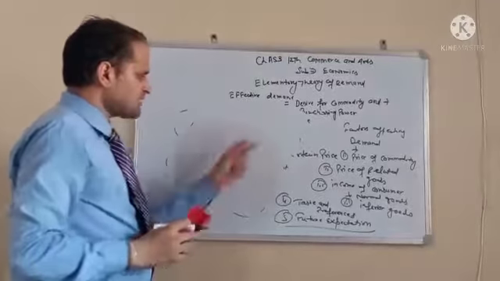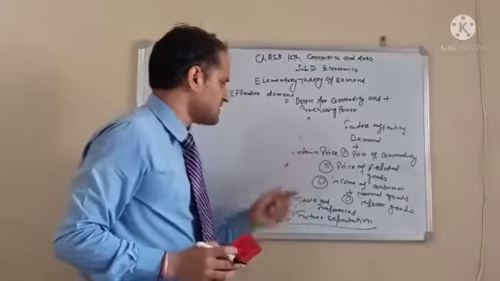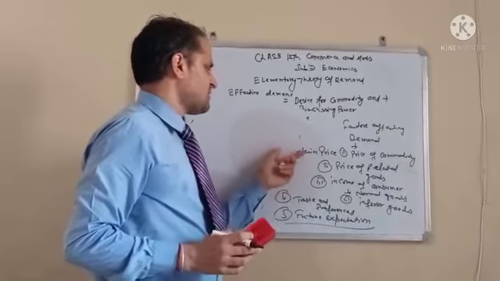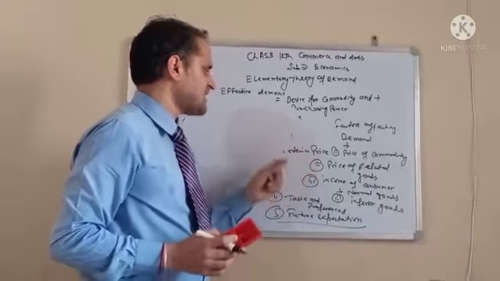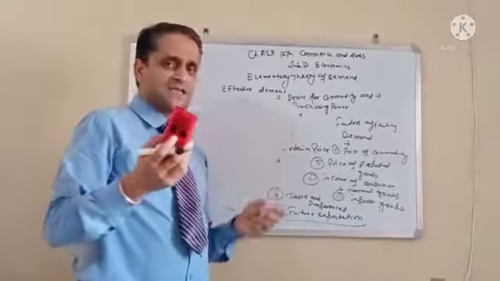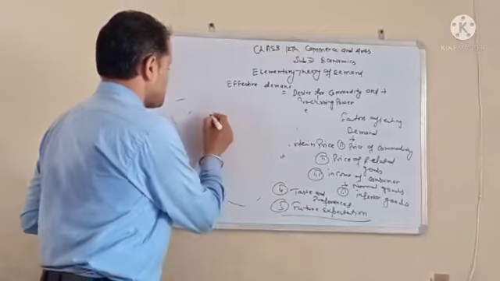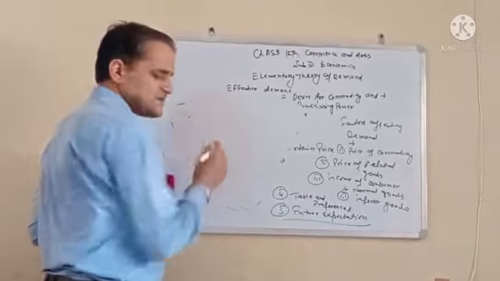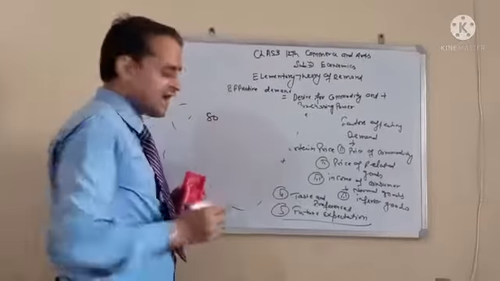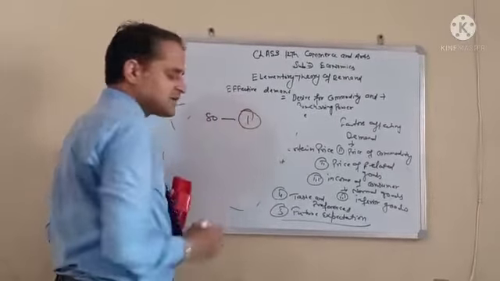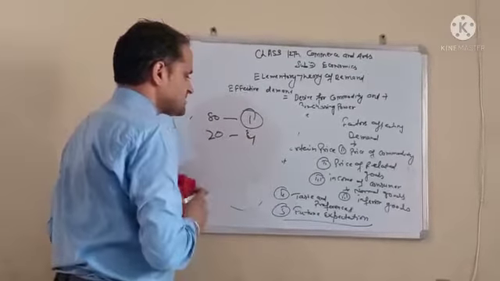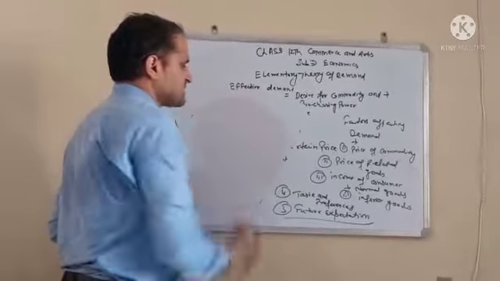What are the various factors that affect demand? The first factor is the price of the commodity. Price of the commodity always affects the demand. Whenever price increases, demand decreases. For example, you are visiting a market, the price of onion is 80 rupees per kg and you purchase 1 kg of onion. Now the price declines to 20, you go for 4 kg. So it means demand is related to price.